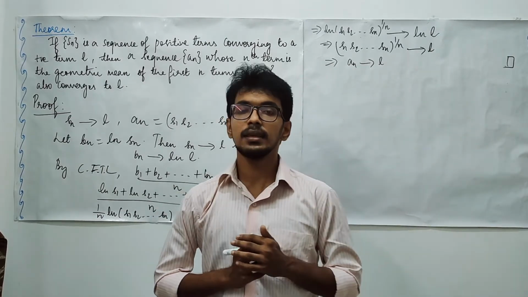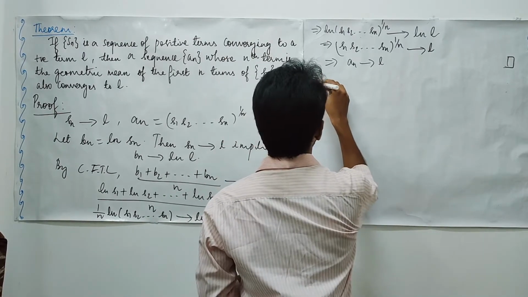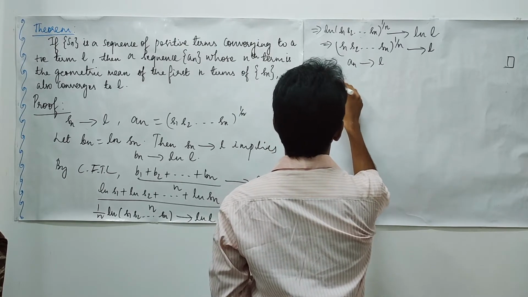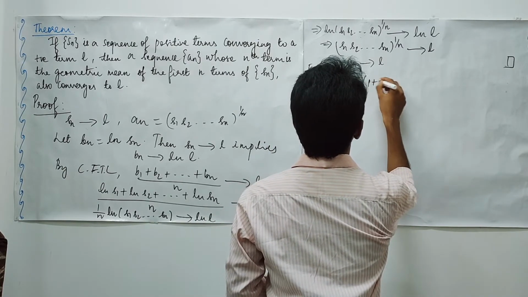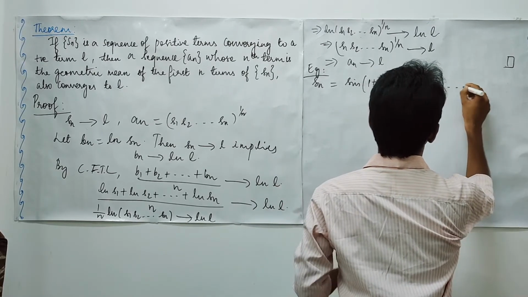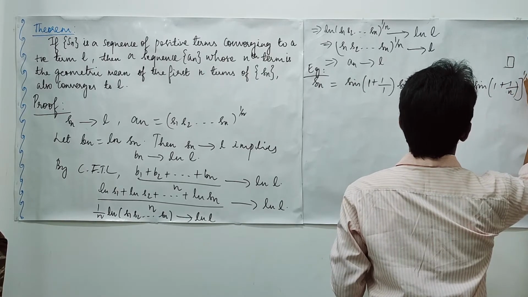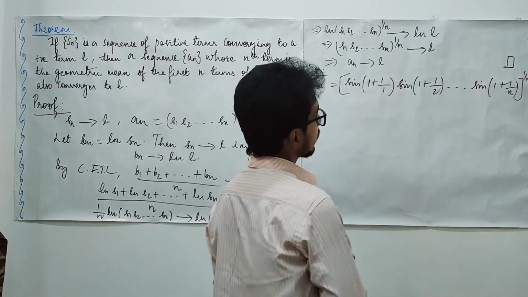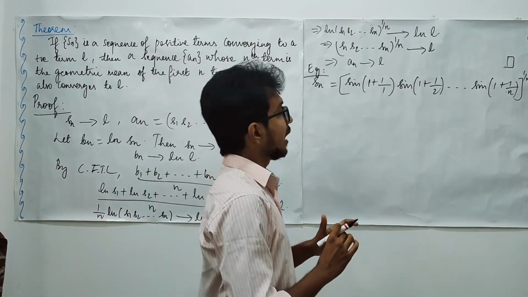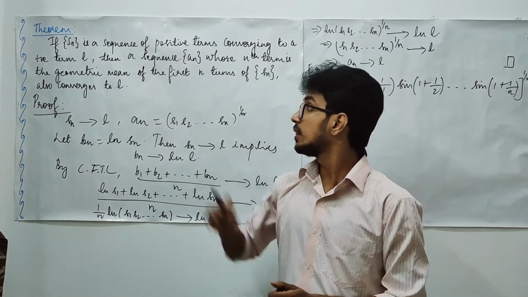Now let us see an example to illustrate this theorem. Consider a sequence Sn which is defined in the form of (sin(1 plus 1 upon 1), sin(1 plus 1 upon 2), and it goes till sin(1 plus 1 upon n)) to the power 1 upon n. If we want to make use of this theorem to examine the convergence, we have to check the hypothesis.